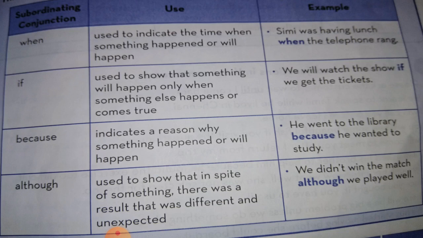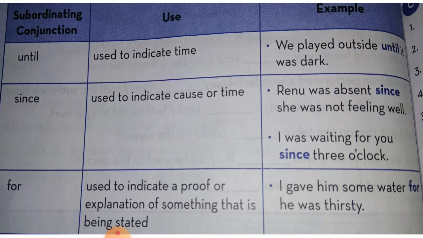Because is used to indicate a reason why something happened or will happen. Example, he went to the library because he wanted to study. Although is used to show that in spite of something there was a result that was different and unexpected. Example, we didn't win the match although we played well.